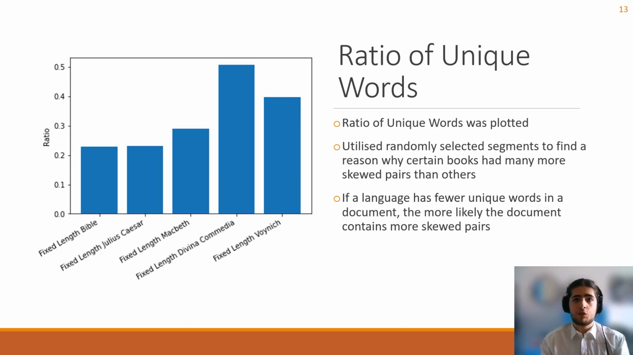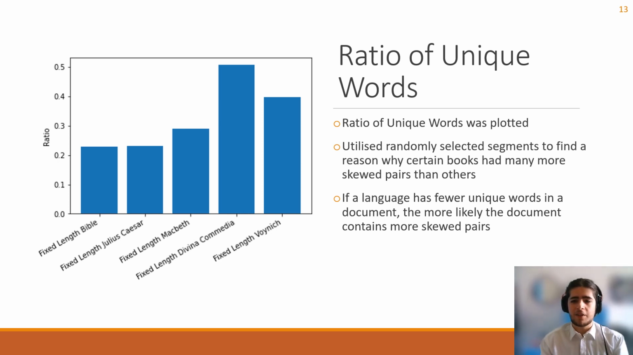The results of the skewed pairs calculations led to the investigation of the ratio of unique words. This can be defined as the ratio of the number of words used in a document without repetition to the total word count of said document. This utilized randomly selected text segments from each document to find a reason as to why certain books had so many skewed pairs and others had so few. These calculations were run multiple times and an average was taken to minimize bias. The average result was then plotted and can be seen on this slide.